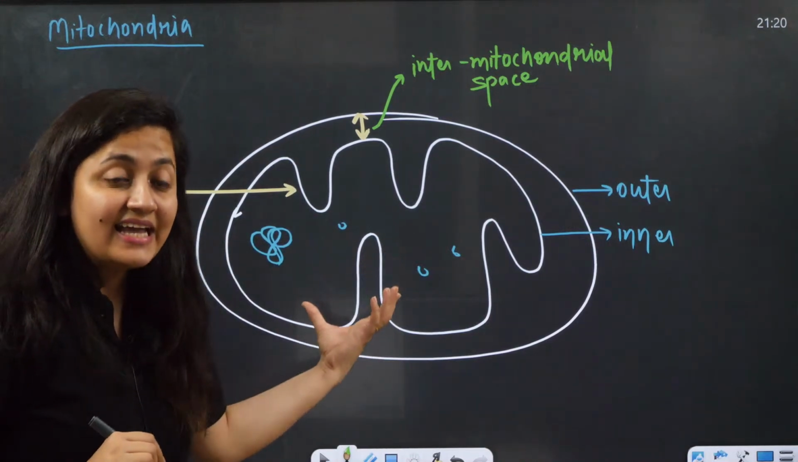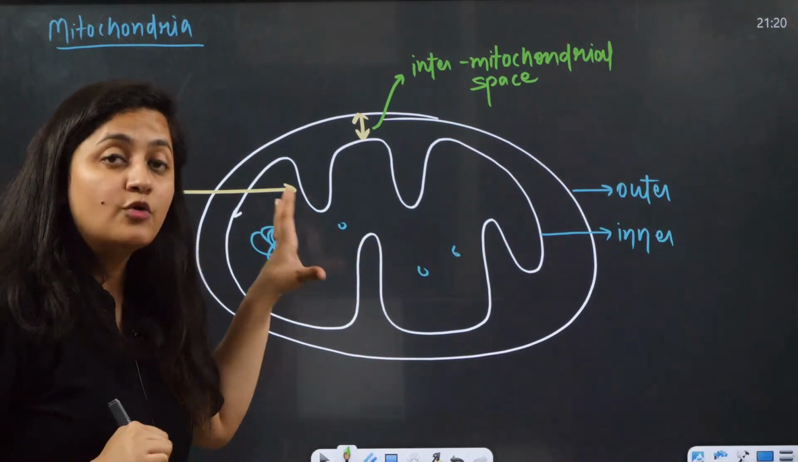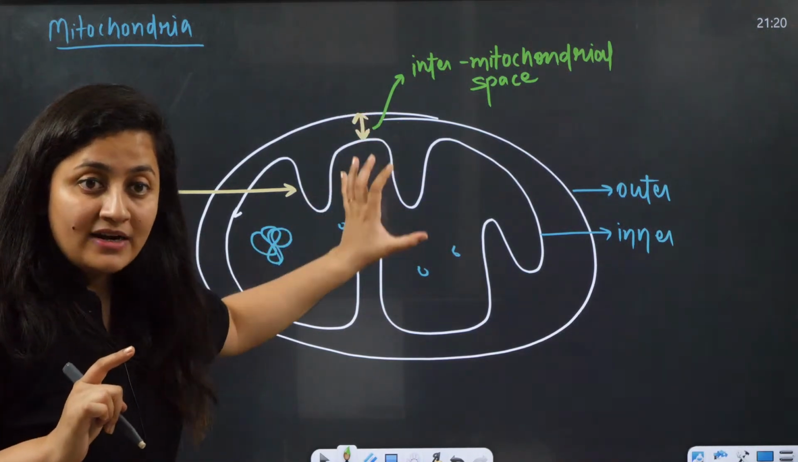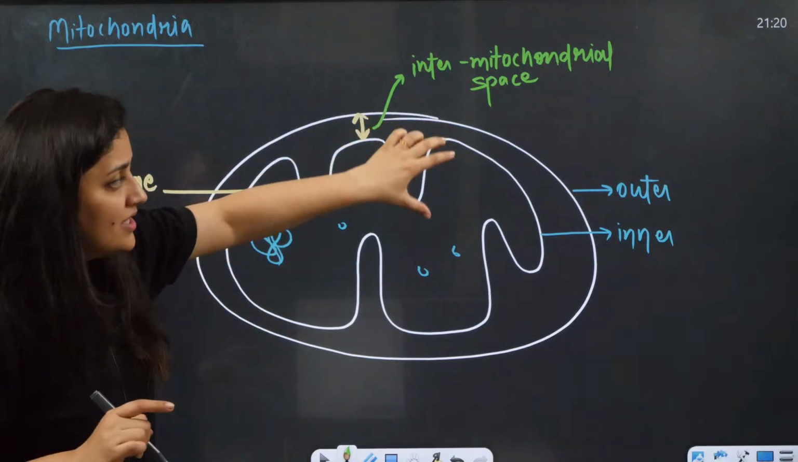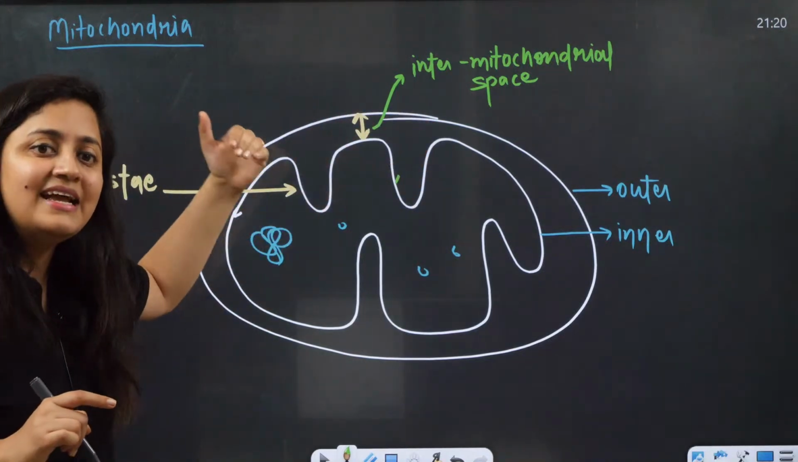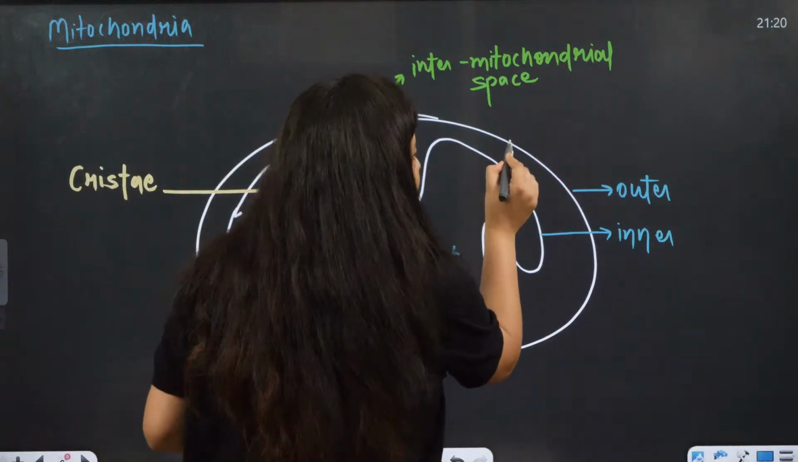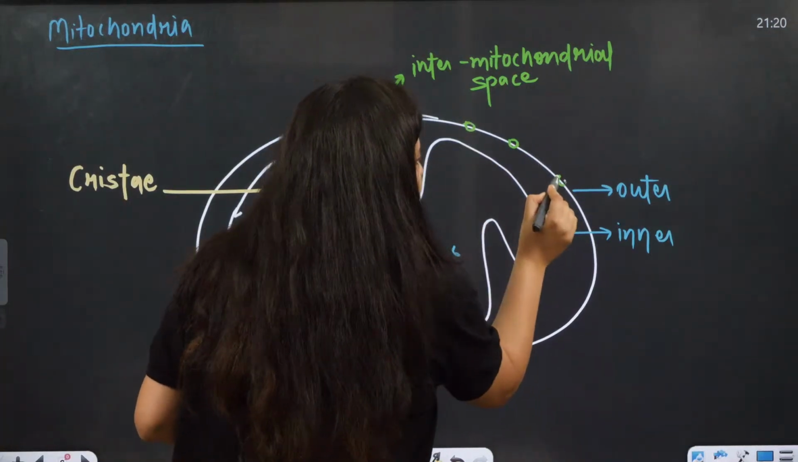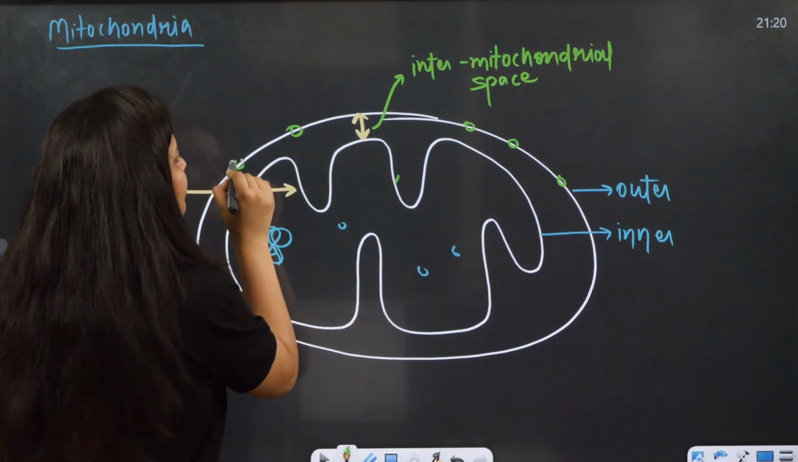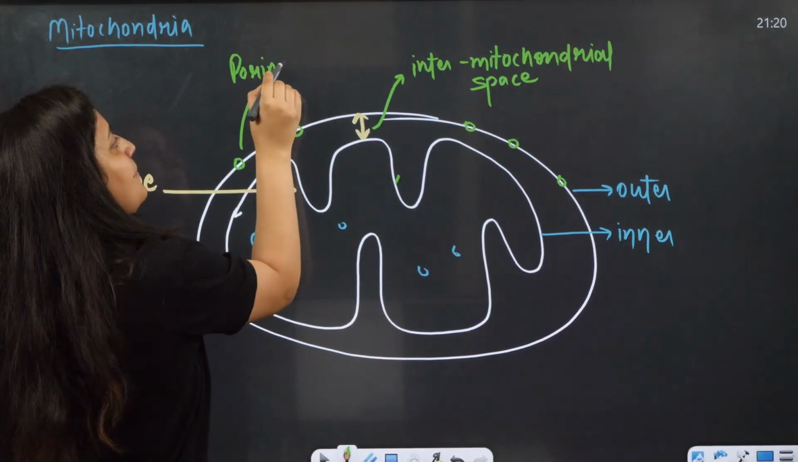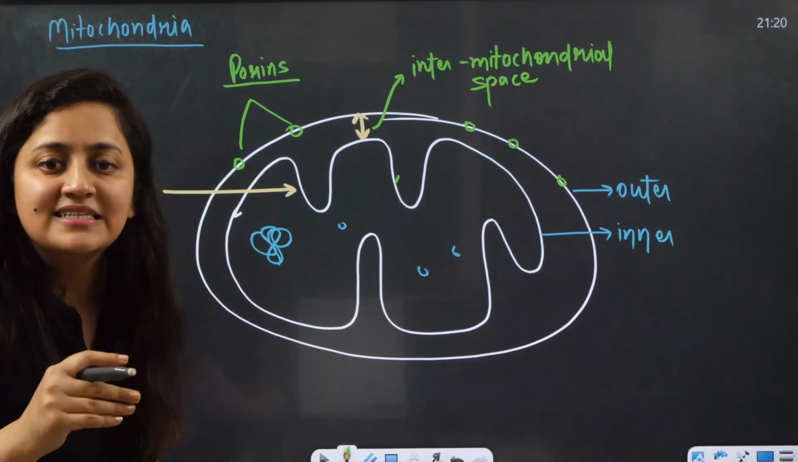Intermitochondrial space, and the diagram of mitochondria is important. We are going to discuss it in plant physiology, so it's better if you understand it right now. So outer and inner, and the space in between is intermitochondrial space. This is the first point. Now in the outer membrane, you are going to find some pores. We call them porins.